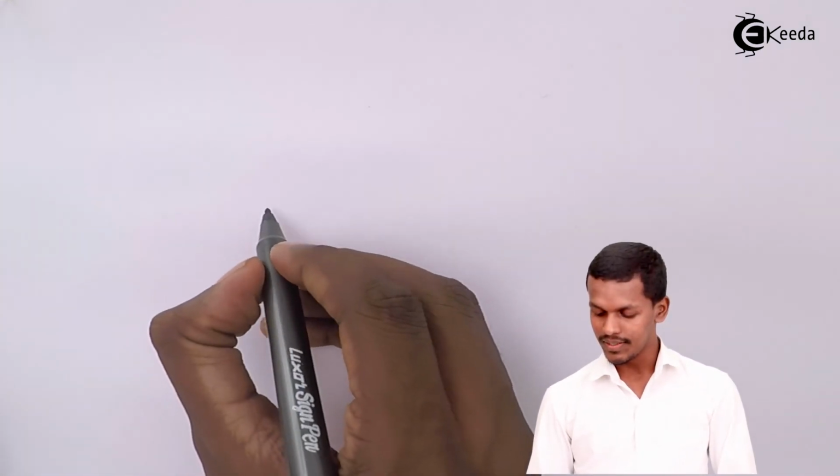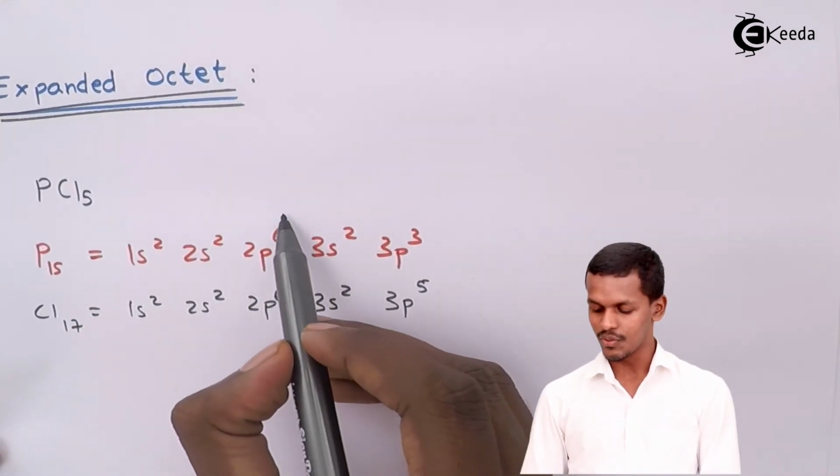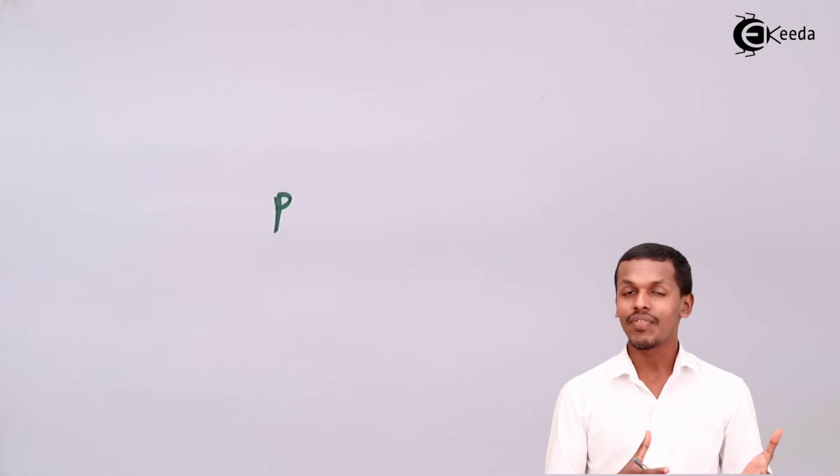So talking about phosphorus, phosphorus is the one that will be in the middle of the molecule, and as we could see, it has 5 electrons in its outermost shell. That's the reason the bonds that could be formed by phosphorus to form PCl5 are 5 bonds.